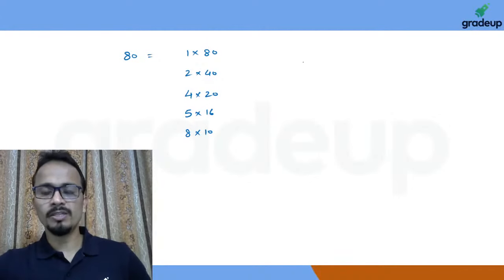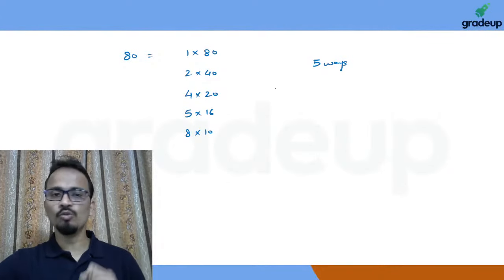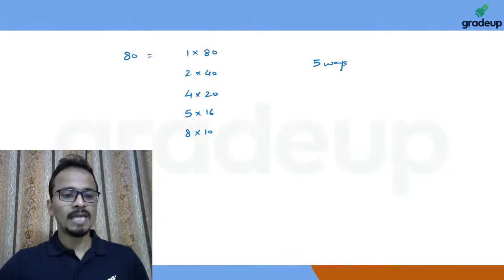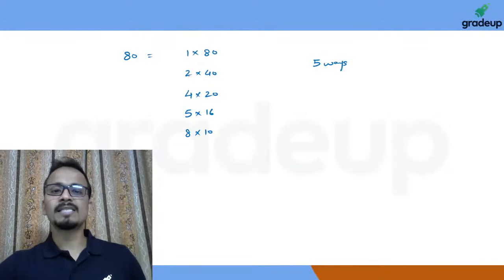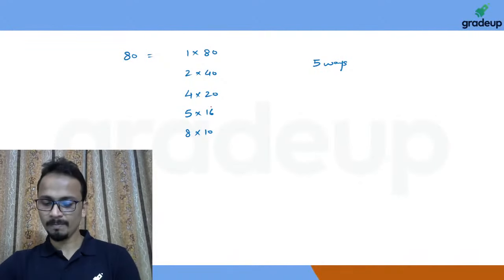I'm writing all the possible ways of writing 80. So in total there are 5 ways of writing 80 as the product of two factors. Now among these ways, let us select all the ways in which the two numbers are co-prime with respect to each other.